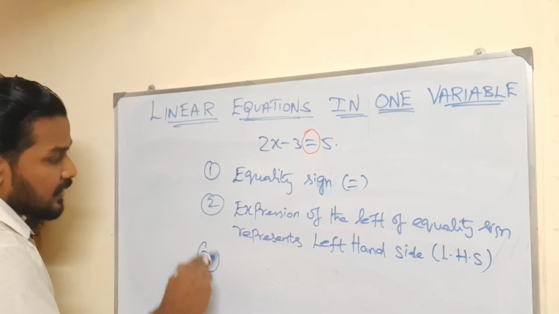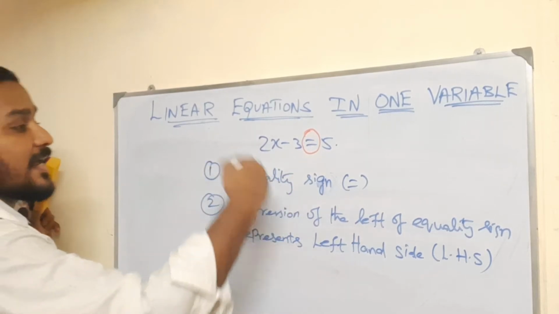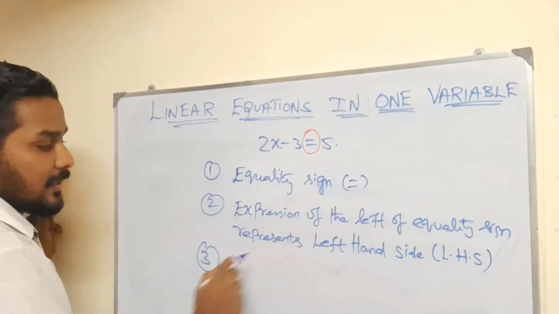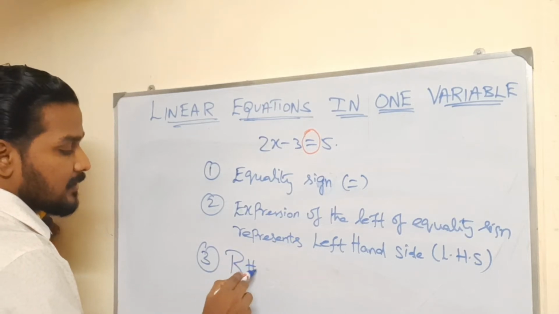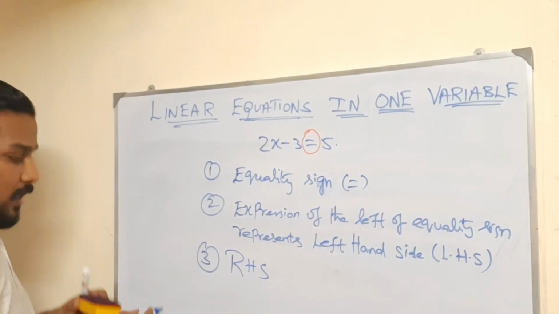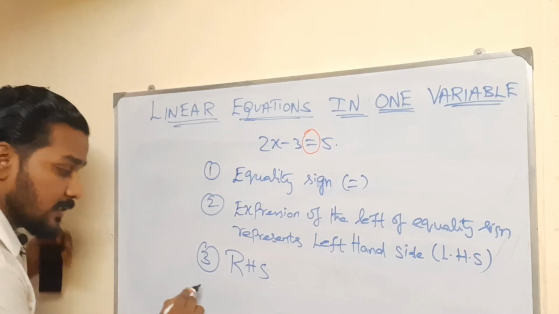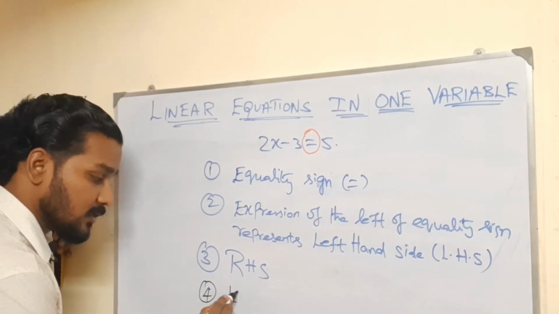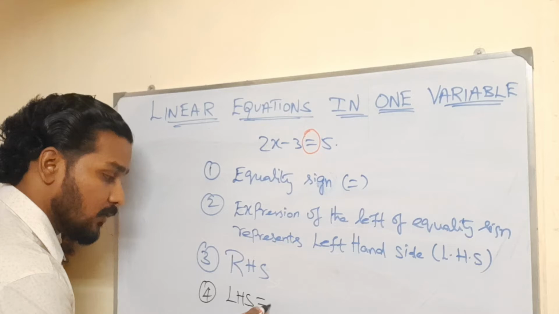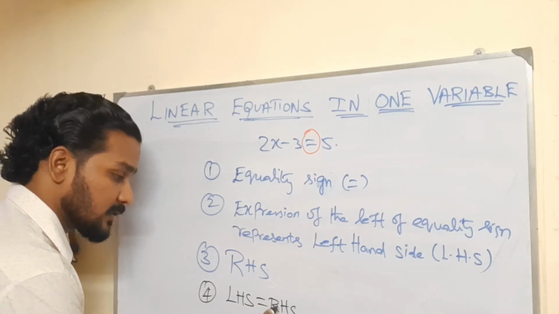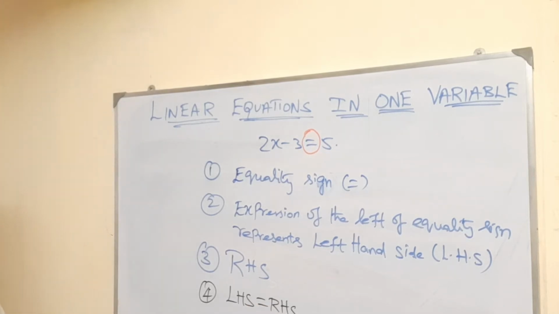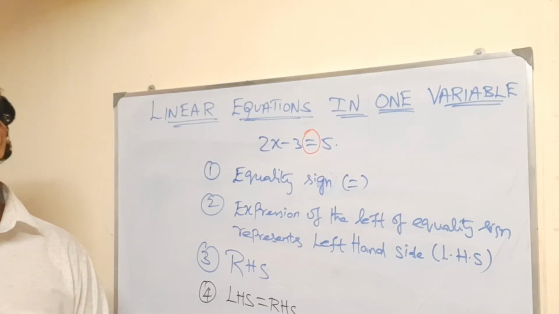Similarly, the expression on the right of the equality sign represents RHS, that is right hand side. Last and foremost thing, which is very, very important: finally this LHS should be equal to RHS. These are the things we should keep in our mind while solving the equation.